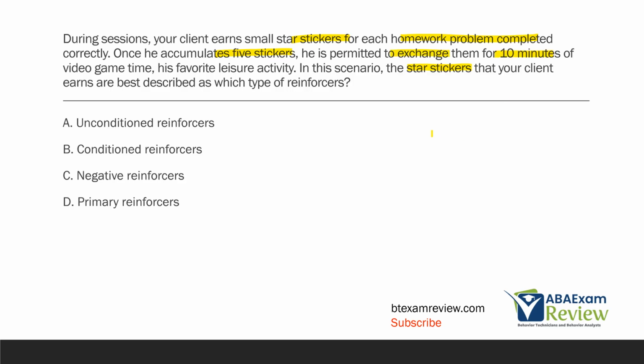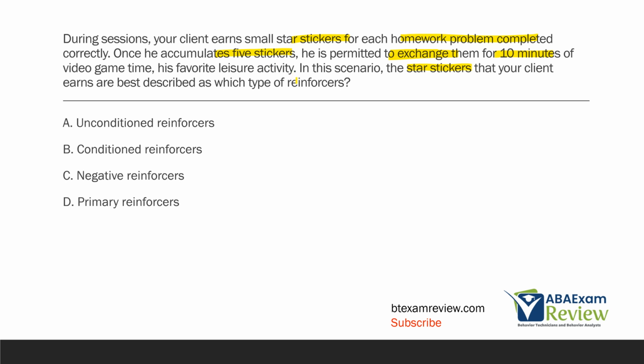And that's how a token economy works. We give them 5 tokens, 3 tokens. We give them these objects, which they then exchange for what we call a backup reinforcer. Now, in this scenario, what would these star stickers be? Well, how do tokens gain reinforcing properties? We pair the tokens with these backup reinforcers. So video game time already functions as reinforcement. Once we start pairing them through an exchange, these stickers also start to function as reinforcement.